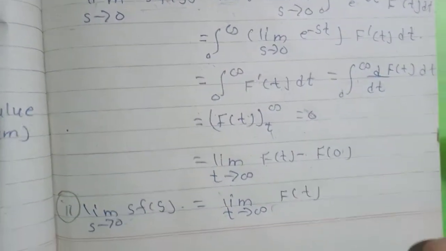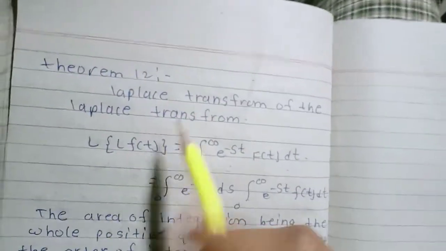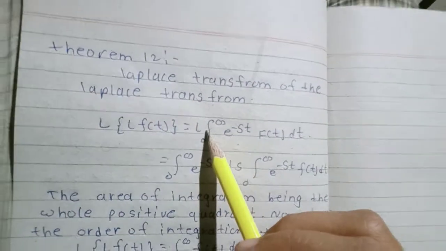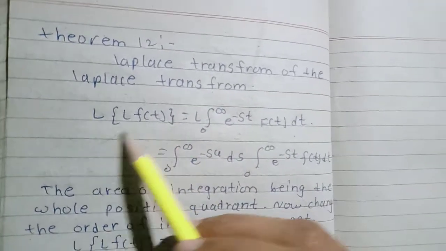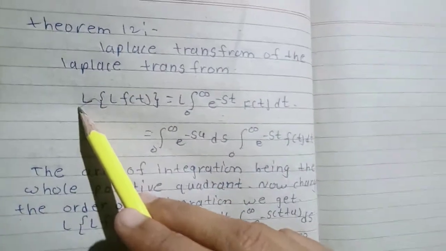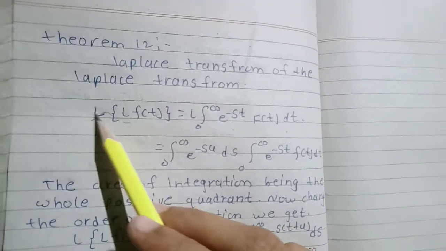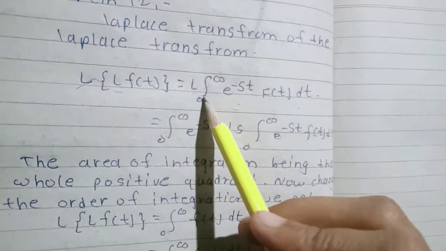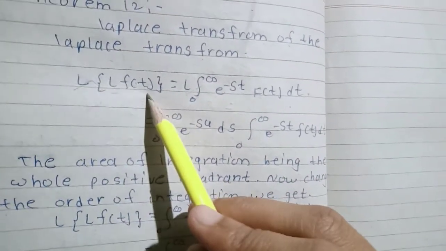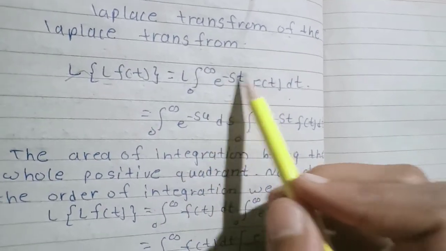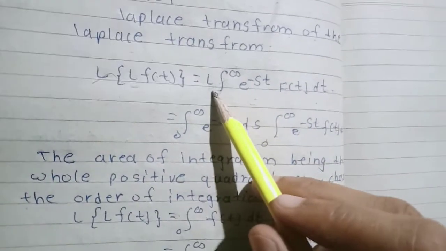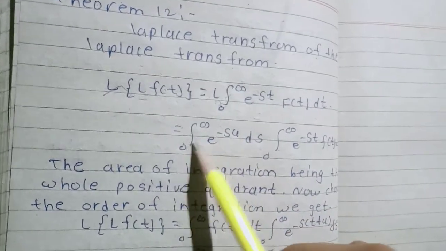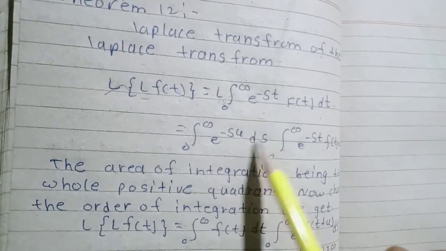Then theorem 12: Laplace transform of the Laplace transform, that means double Laplace transform. Here the Laplace transform of f of t is equal to the Laplace transform of the Laplace transform equation, which is integration 0 to infinity e raised to minus st f of t dt. Then here is the Laplace transform, so this equation is integration 0 to infinity e raised to minus su ds.